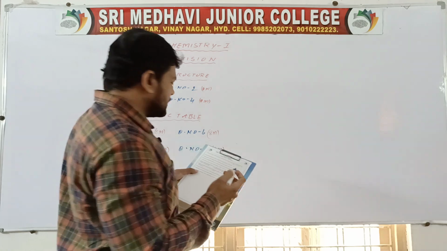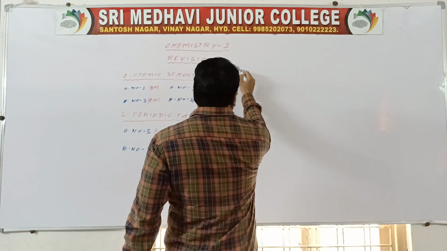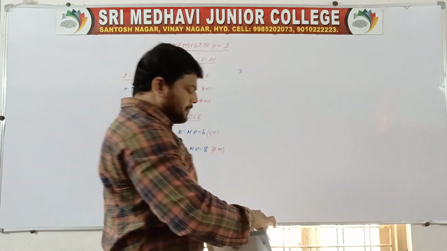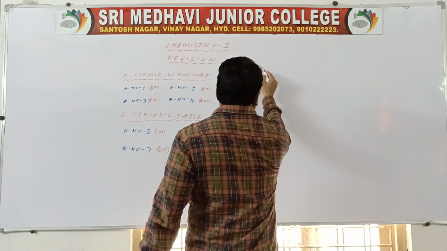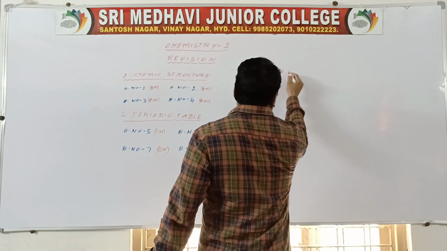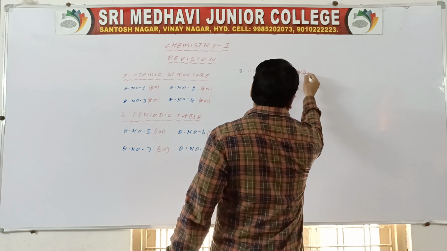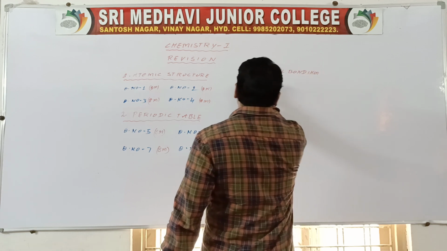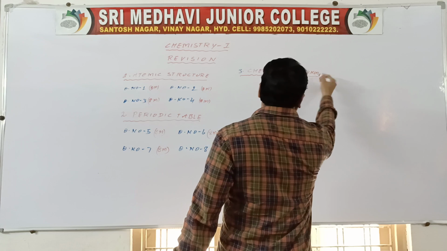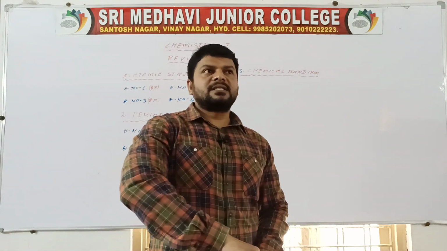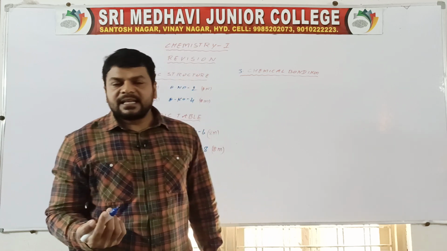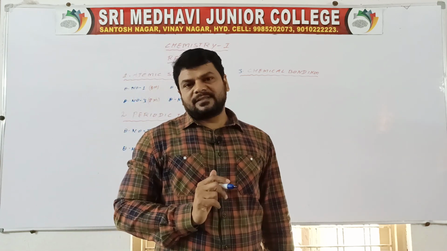Then the third chapter, chapter number 3, is chemical bonding. From this chapter you have a chance of getting 2 short answers.